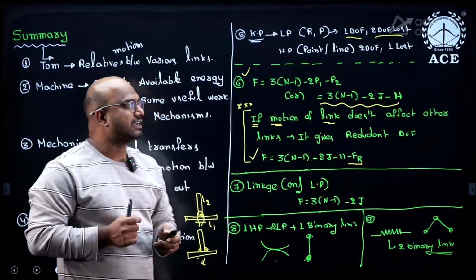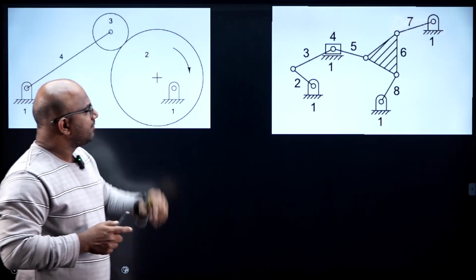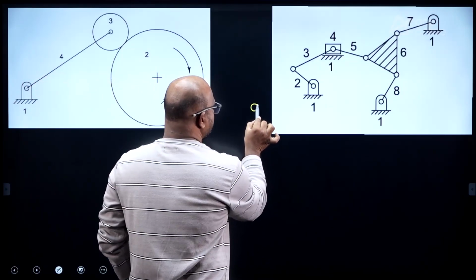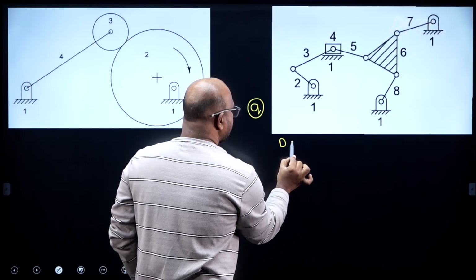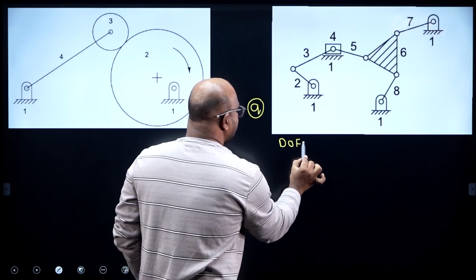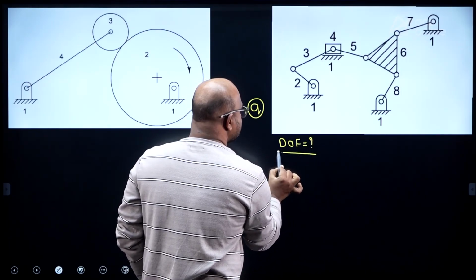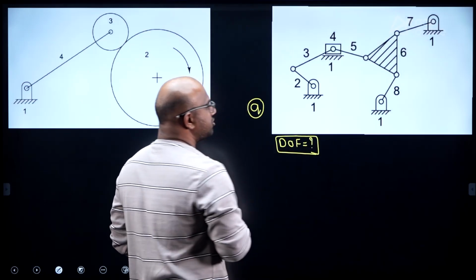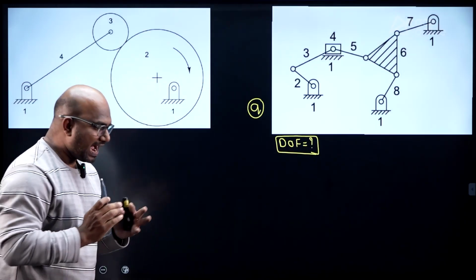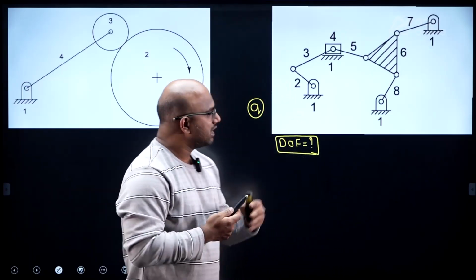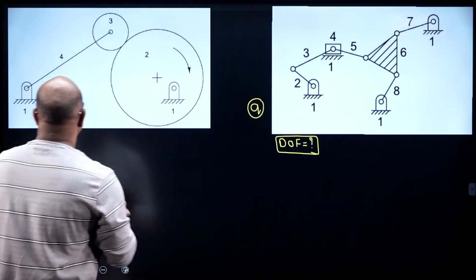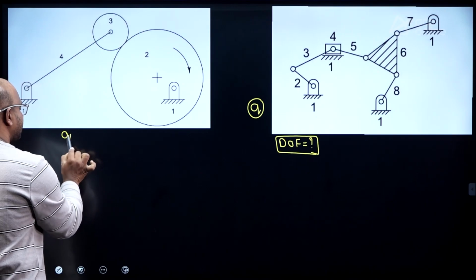If I solve one question, you get the clarity. Let us check it. This is the question. Please try to find out the degree of freedom equal to how much, guys, for this. I am giving 1 minute of time. Identify the number of links. Identify the number of joints. If this is finished, please try to find out the degree of freedom for this one also.